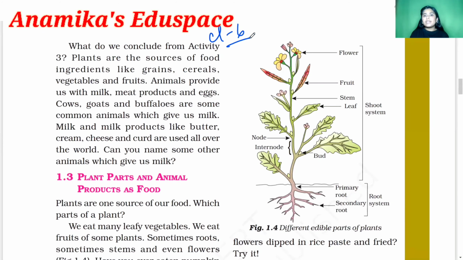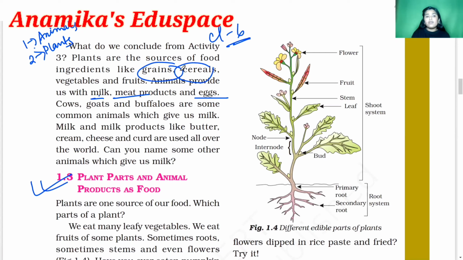We are going to continue this chapter from 1.3 of your NCERT, and we have already studied from the above activities that there are two main sources of food. First one is from animals and the second one is from plants. So from the animals we obtain milk, meat, and eggs, and from the plants we obtain grains, cereals, vegetables, and fruit.